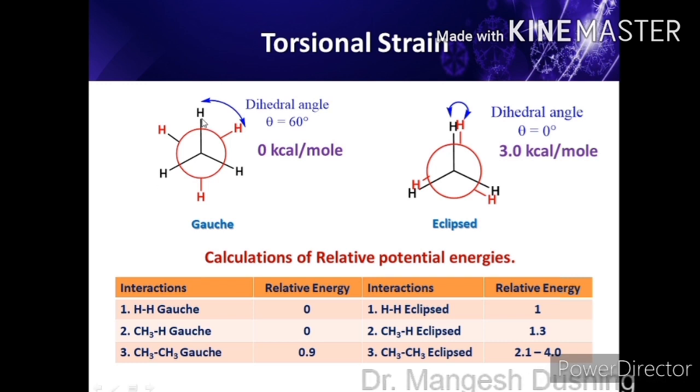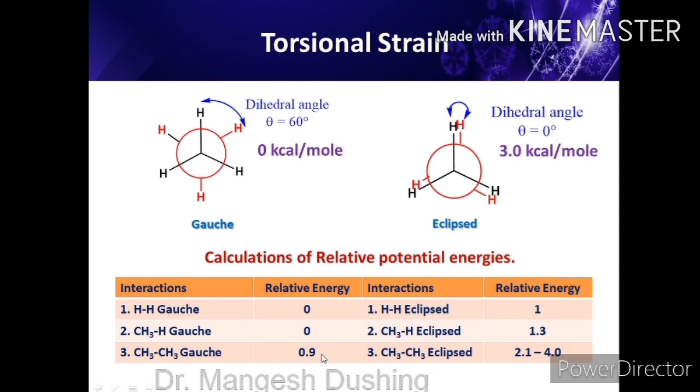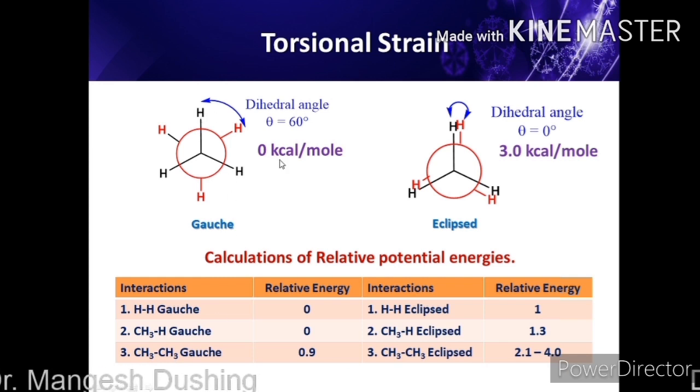But if one is a methyl group and the second is also a methyl group, these two methyl groups make a dihedral angle of 60 degrees, and that is called methyl gauche. The energy rises about 0.9 kilocalorie per mole because of steric hindrance. Methyl groups are bulkier than hydrogens.